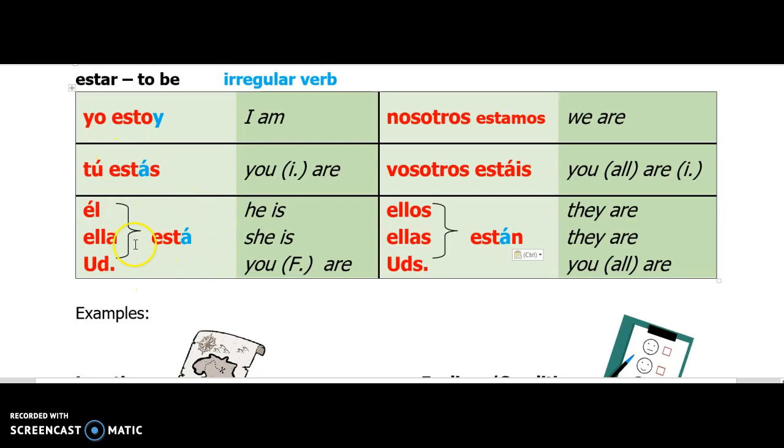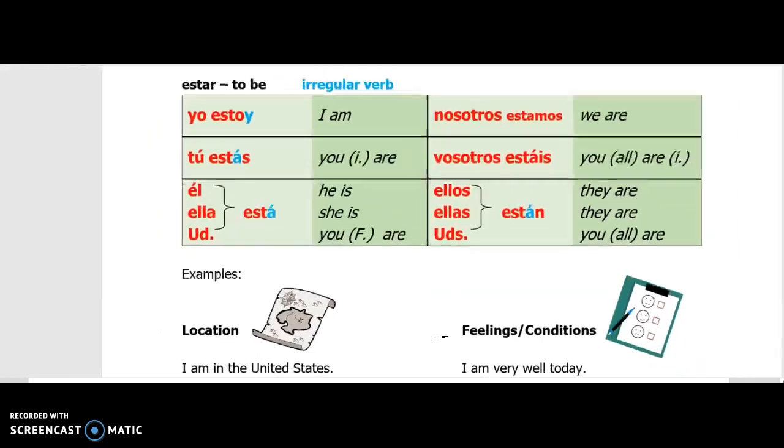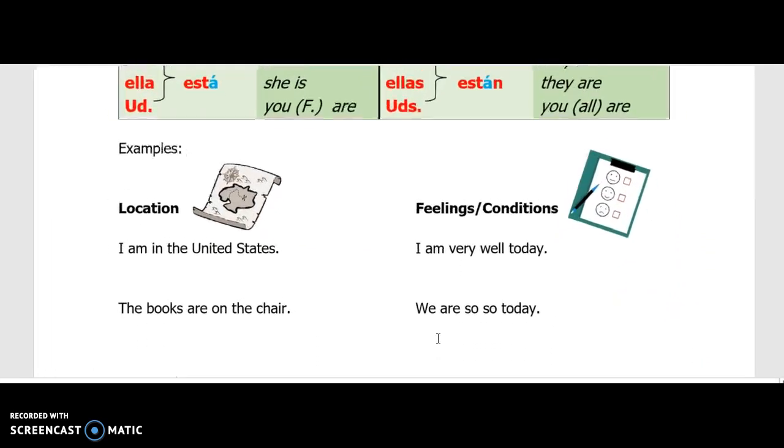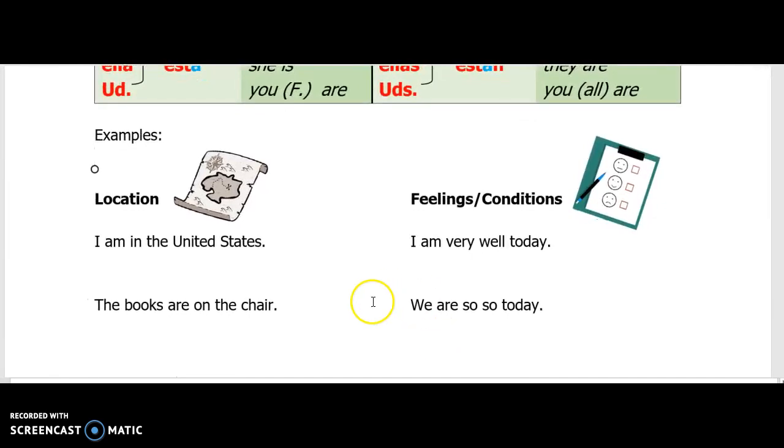Él, usted está. Nosotros estamos is normal. Vosotros estáis is normal. Ellos, ustedes están with an A. It translates just like ser. Yo soy and yo estoy both mean I am. It's the same thing. It's how you use it. And like I said, we talked with ser and estar, focusing on star: things that are located in places and feeling a certain way.